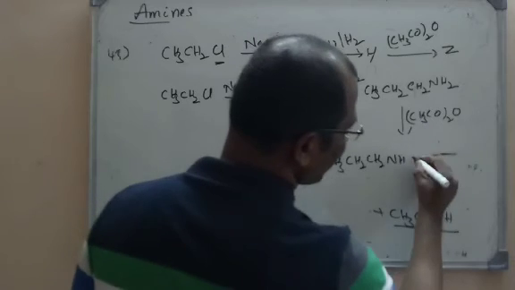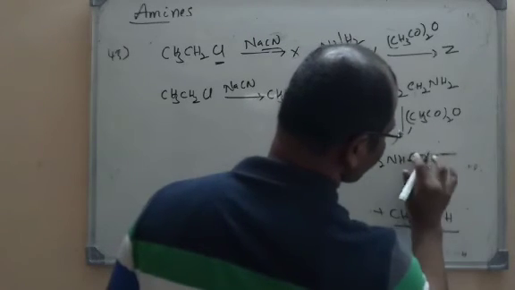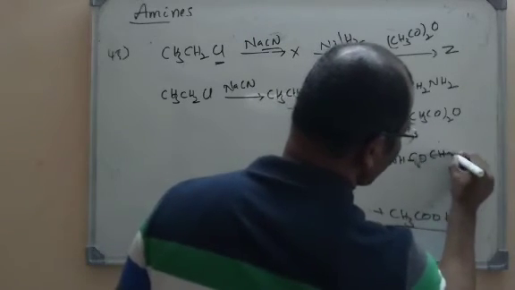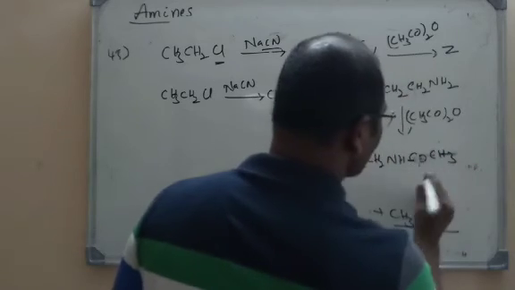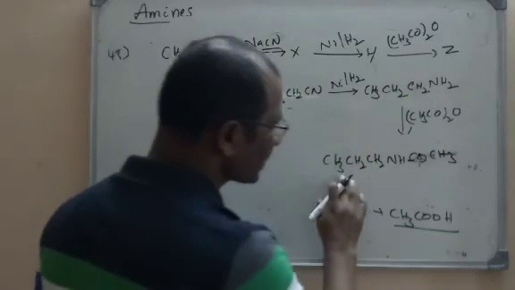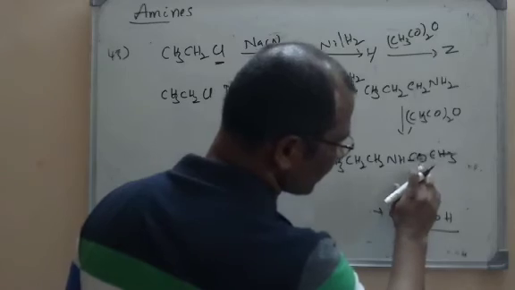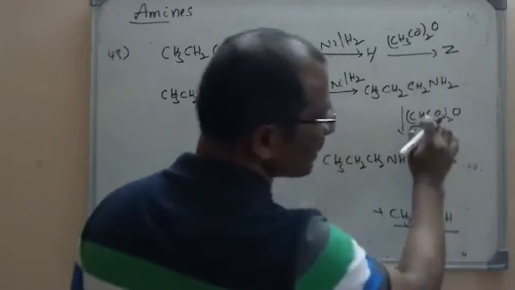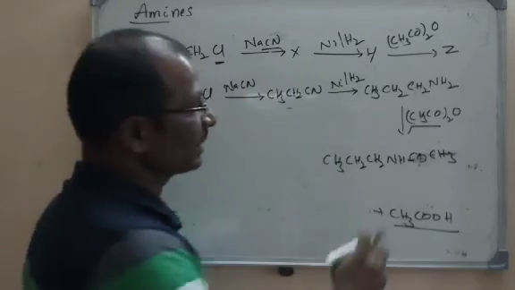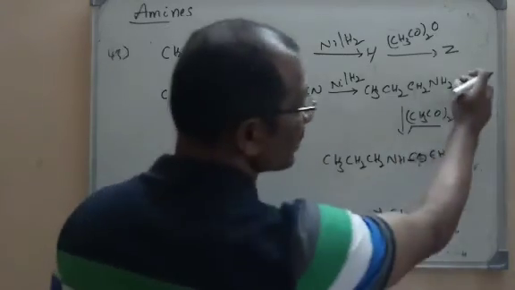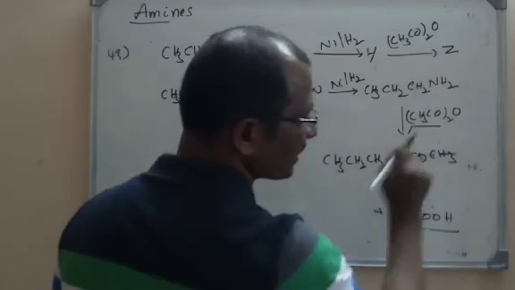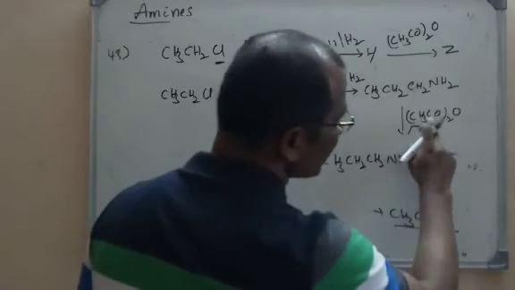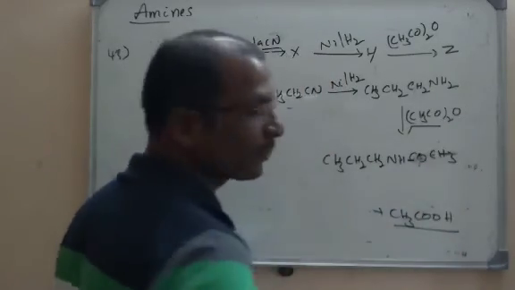And what is remaining here? CO, CH3. So look here, CH3CH2CH2NHCOCH3 will be formed. Just hydrogen is replaced in its place as COCH3. It is nothing but acetylation here. One hydrogen is removed, in its place one COCH3 is introduced. One COCH3 will be combining with hydrogen to give acetic acid.